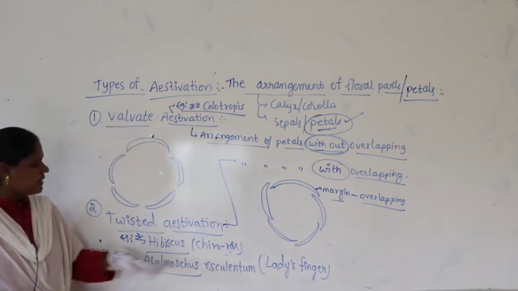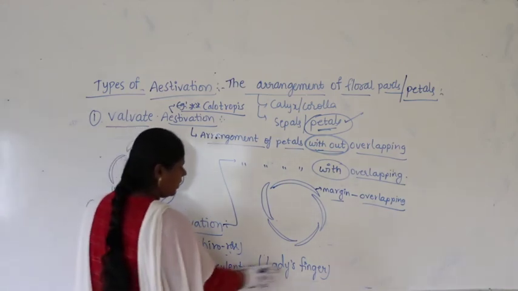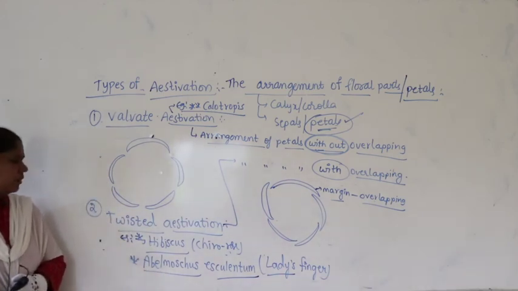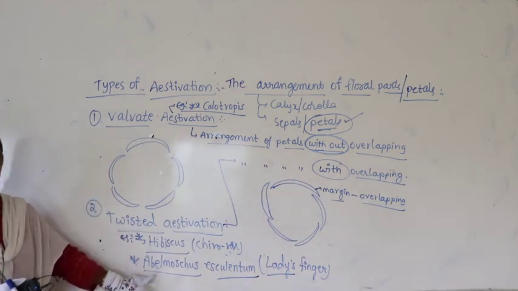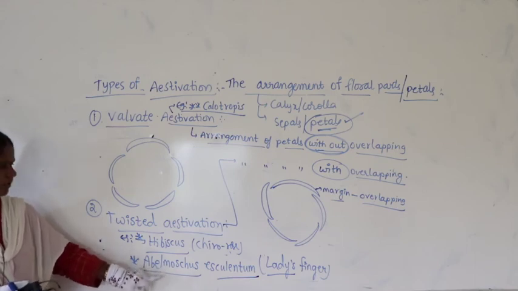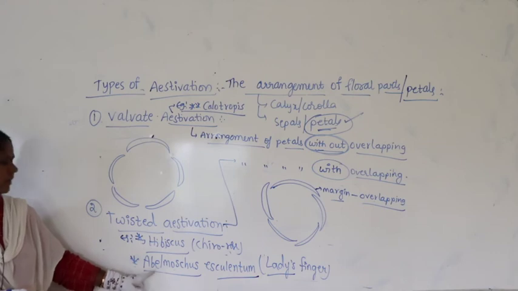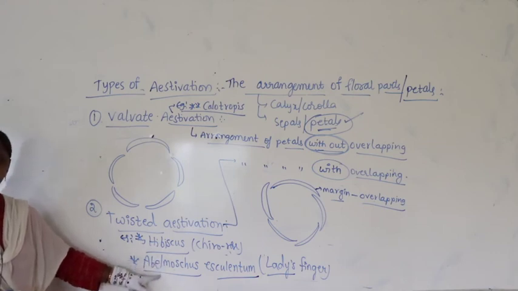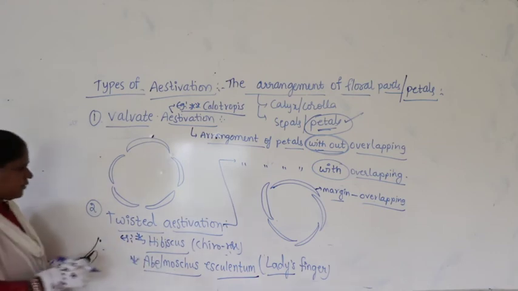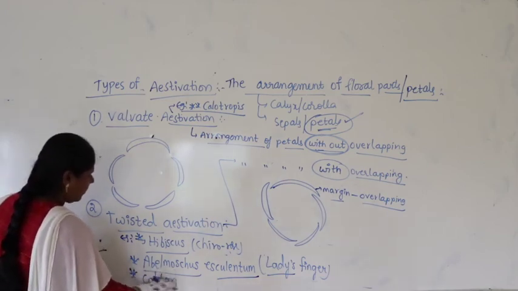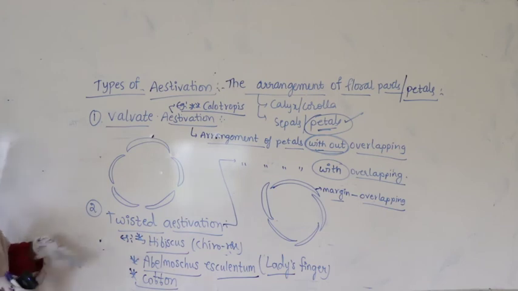You know the bendi, the commonly edible vegetable; scientifically it is called Abelmoschus esculentum. Try to remember, guys, this belongs to Malvaceae. Apart from this, you can even take the example of cotton. This is what we call a twisted aestivation.